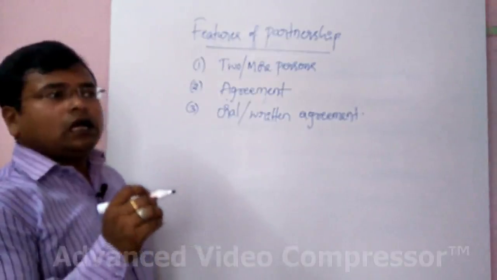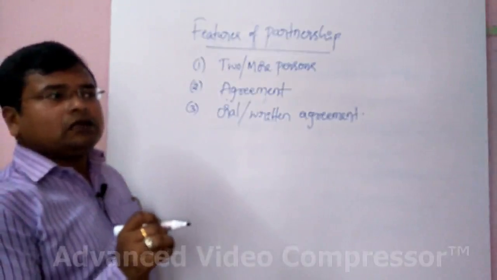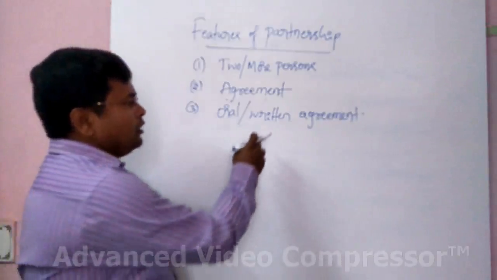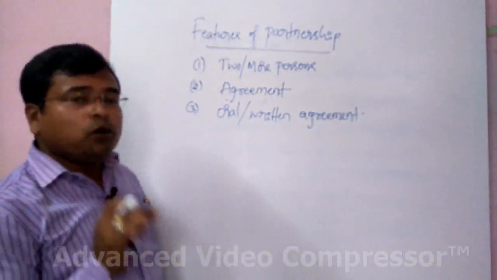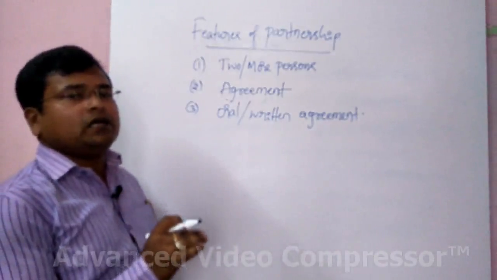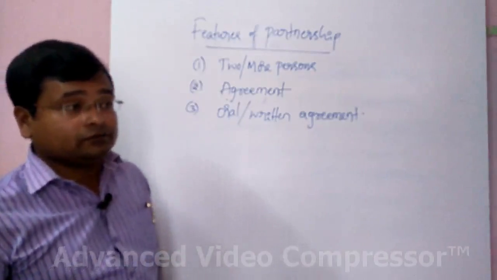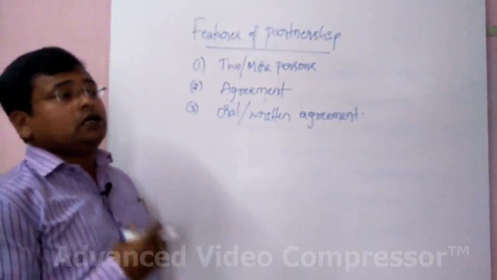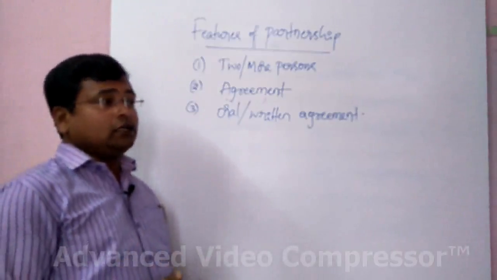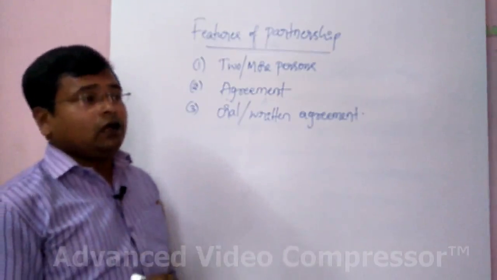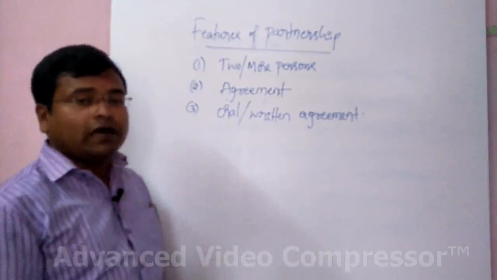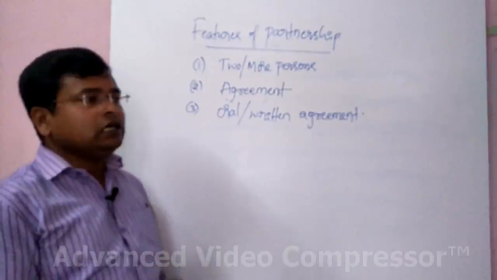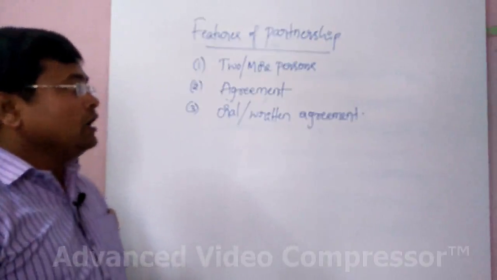That means an agreement can be an oral agreement, or it can be a written agreement. Both types of agreements are legally binding. It doesn't mean that if they have an oral agreement, it is not valid. No, it's not like that. Even the oral agreement is valid, and the written agreement is also valid. Both are legally valid agreements.